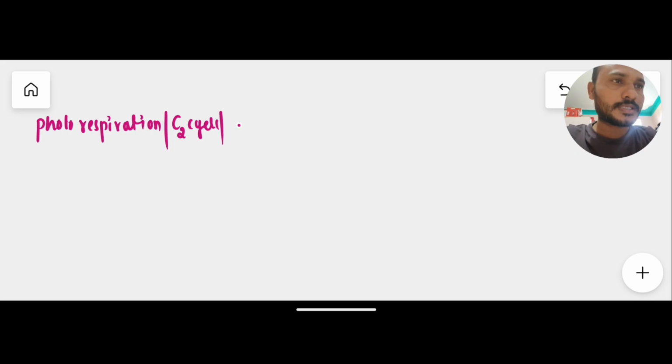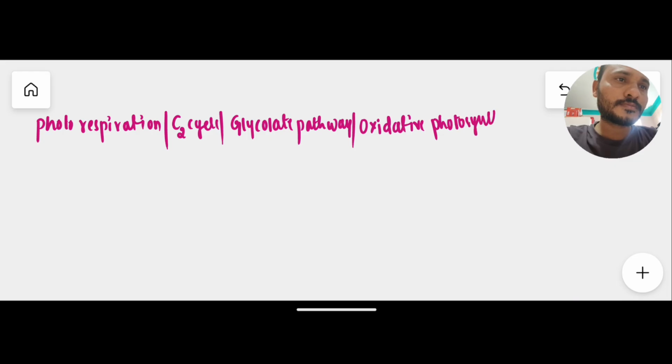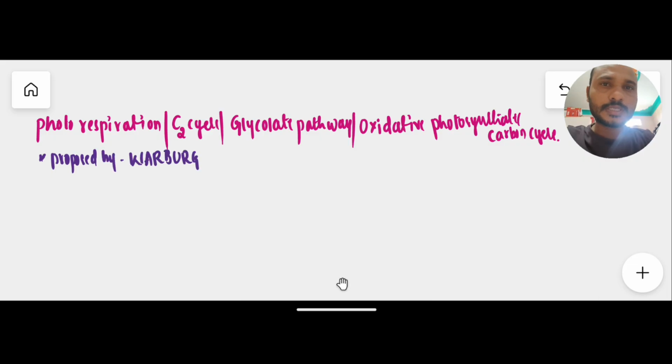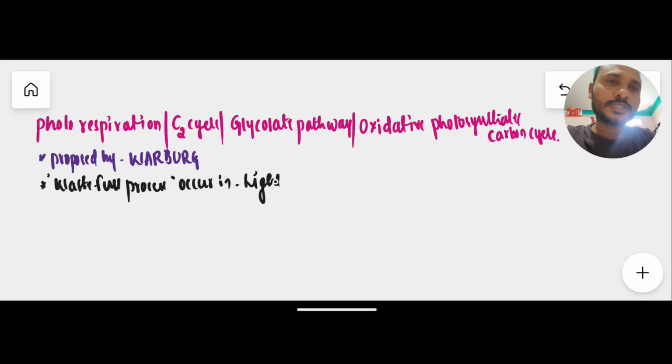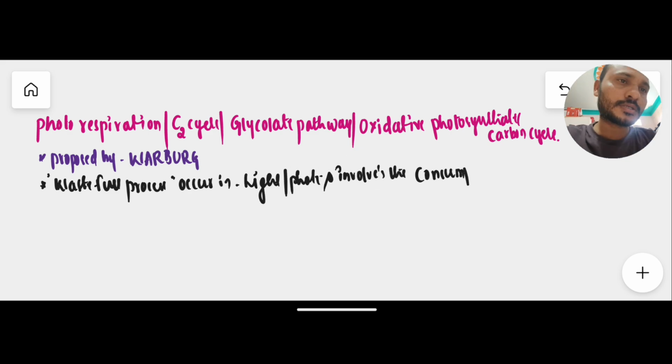Today's topic is photorespiration, also called the C2 cycle. It has another name, the glycolate pathway, and another name, the oxidative photosynthetic carbon cycle. This photorespiration concept was proposed by a scientist called Warburg. Generally, photorespiration is a wasteful process occurring in light, and it involves the consumption of oxygen with release of carbon dioxide.